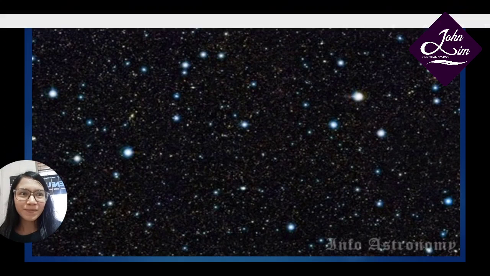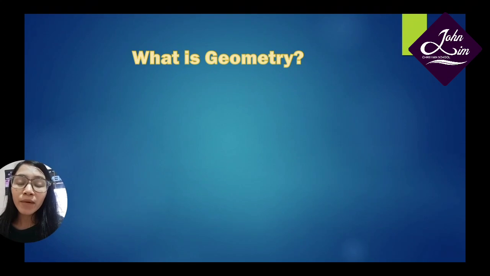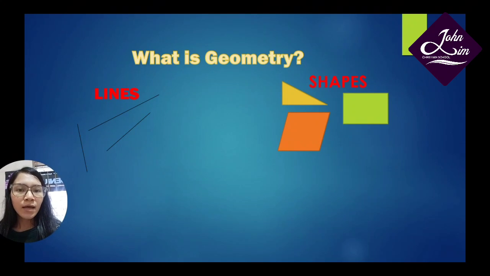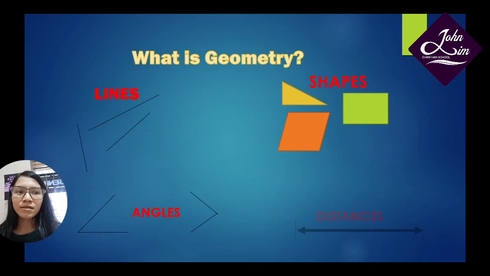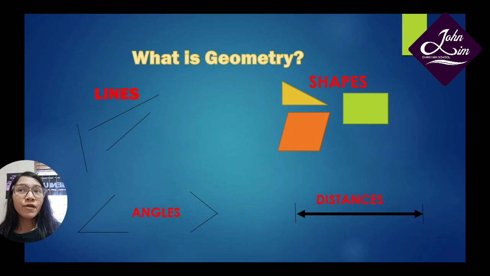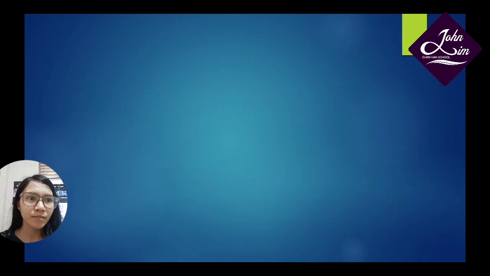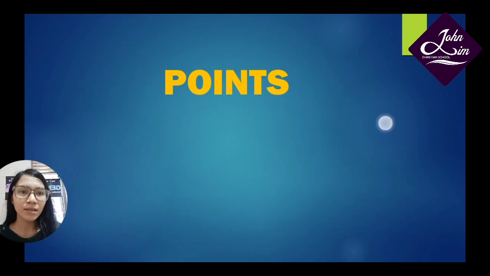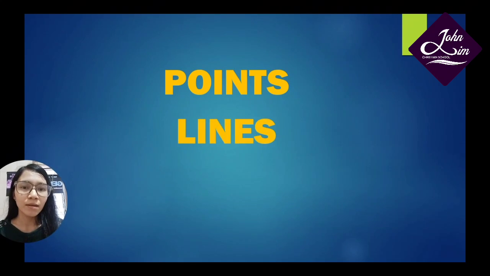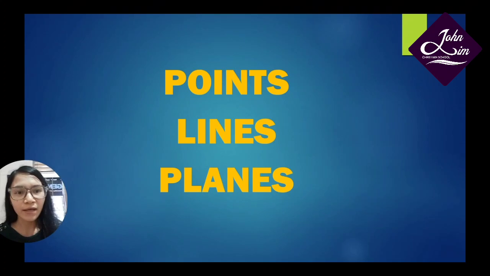What is geometry? Geometry is a part of mathematics that learns about lines, shapes, angles, and distance. So, there are three basic, more important parts of geometry that we are going to learn. They are points, lines, and planes. Alright, we're going to start with points.